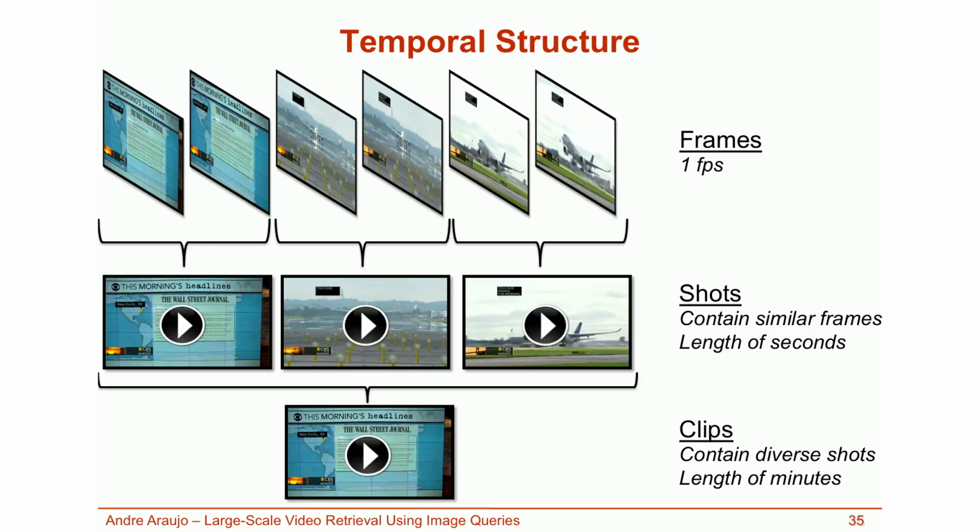Shots can be grouped into video clips, which are segments of video with length on the order of minutes, containing diverse shots. For example, YouTube video clips are 4 minutes long on average. For longer video content, for example a 30-minute newscast, we could use a technique called scene segmentation to generate clips like these. This is the first work that considers aggregation over such long clips in order to match against a query image. In the next slides, I'll present some of the different aggregation techniques that I introduce in this work.